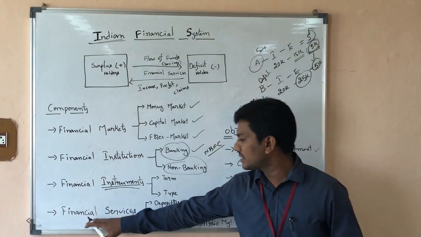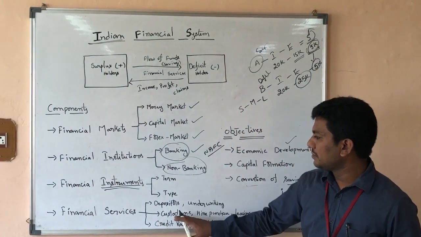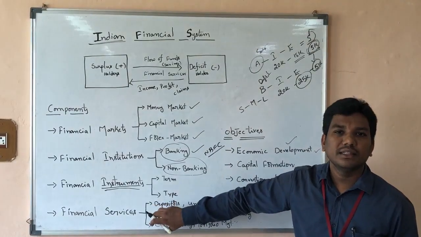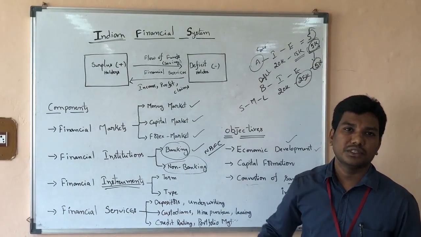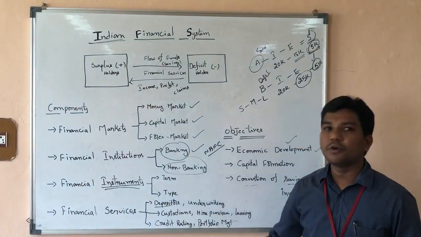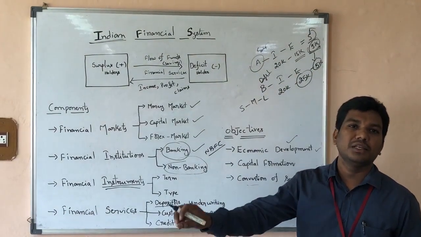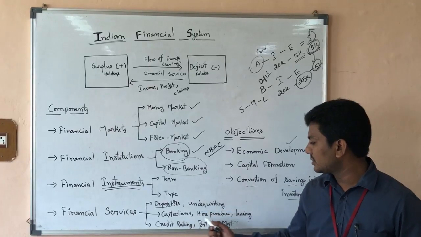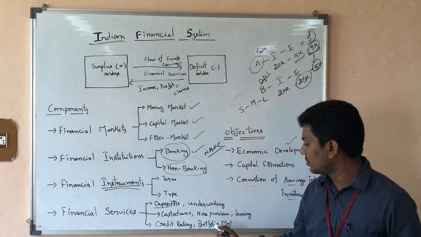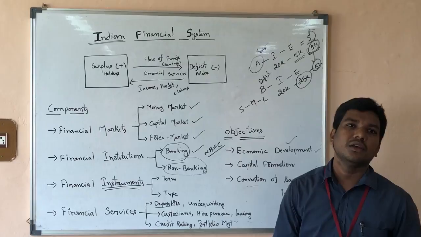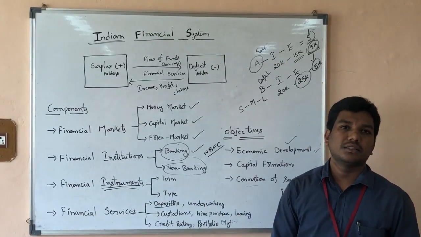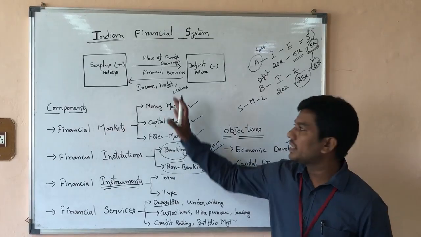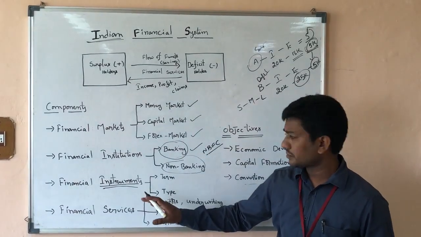And coming to financial services, the last one: by using these three, markets, institutions, and instruments, the final output you get is called a service. Take an example: if you go to the bank, depositors keep and save their money, and we can get some returns. That is the first one. And underwriting, custodians, hire purchase, leasing, credit rating, portfolio management, these are the different services we get from the financial system.